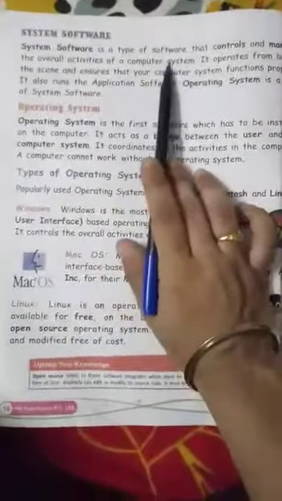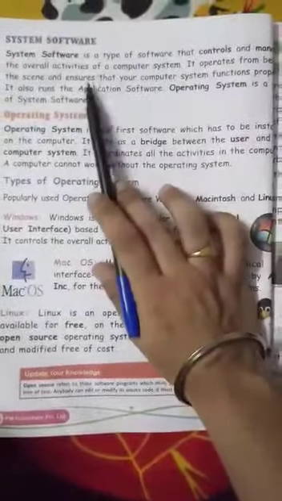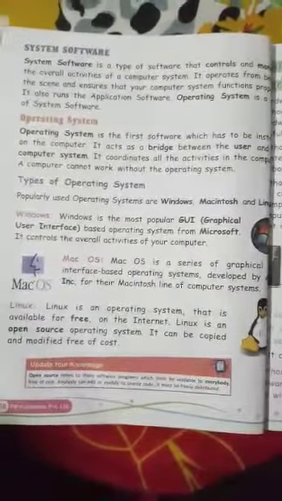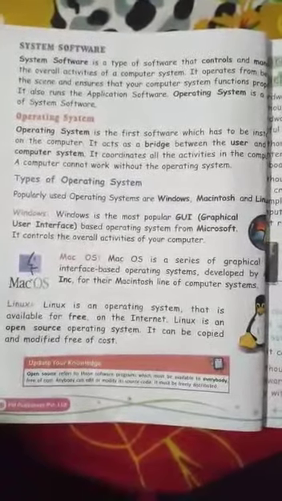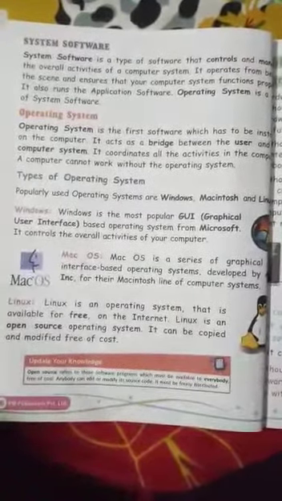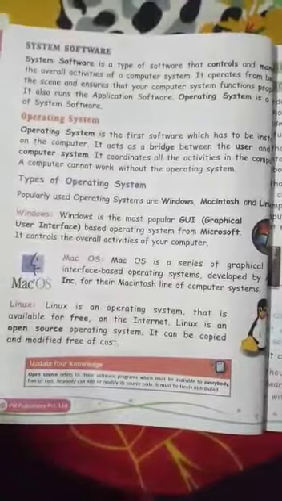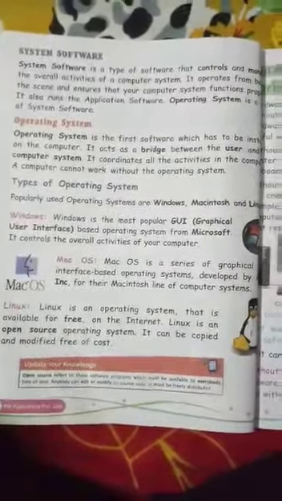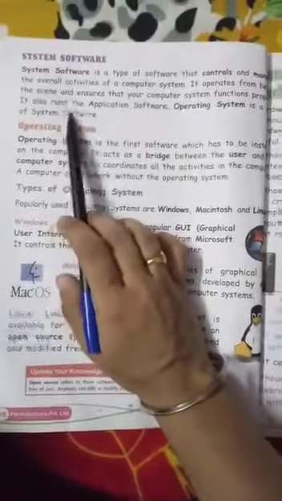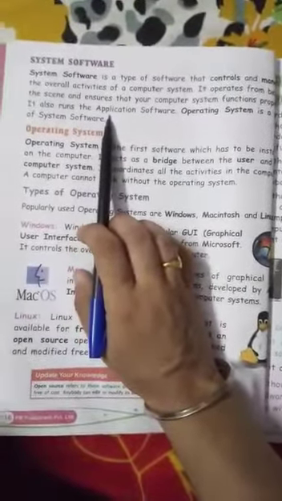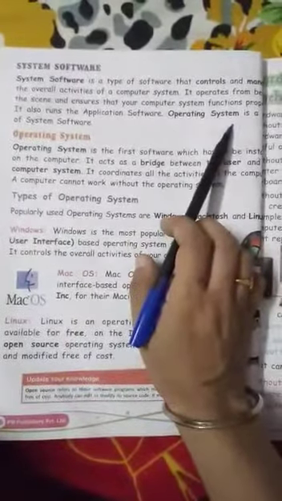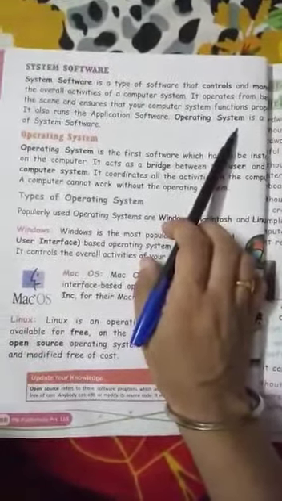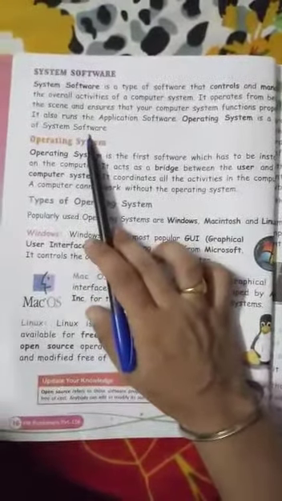System software is a type of software that controls and manages the overall activities of the computer system. So which software is used for controlling overall activities? That is system software. And this software also sees whether our computer system is operating properly or not. And dear student, the best example of system software is an operating system, that is installed into our computers, like Windows 7, Windows 8, Windows 10. So that is a system software.